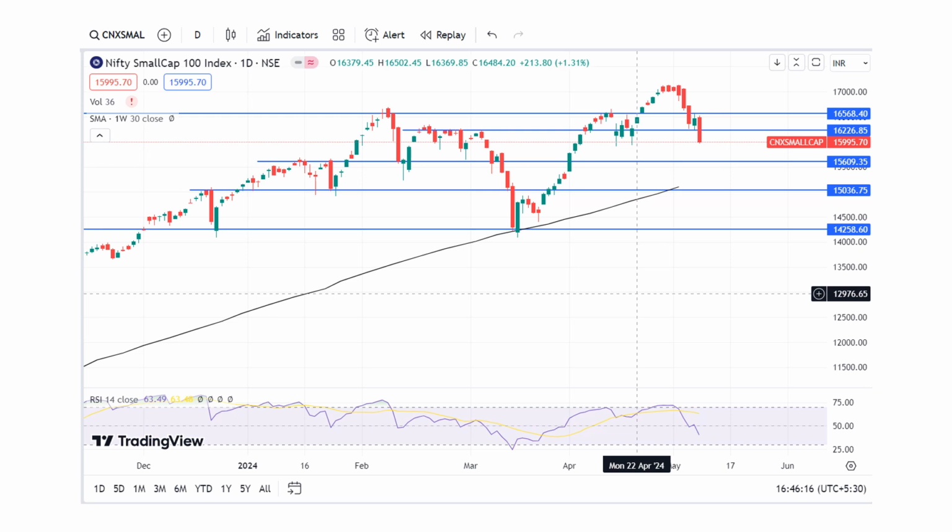As of now, the view is that all of them have broken the support, and even the data is not that great. Although there is a very small improvement, it all depends on the FIs. If they stop selling, or let's say sell less, chances are the DIs start focusing on the broader market and push these higher. Until that happens, I don't see a great recovery happening in all these three indices. The market will remain under pressure until even the VIX cools off.